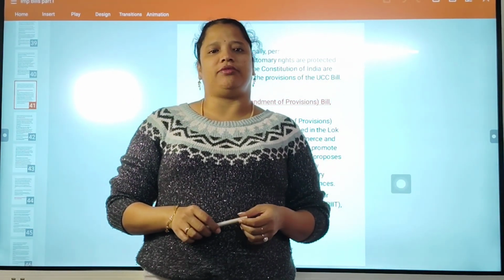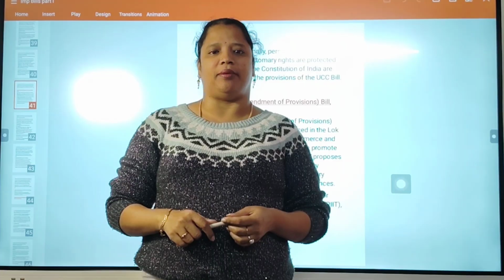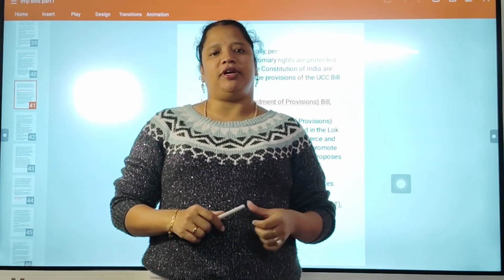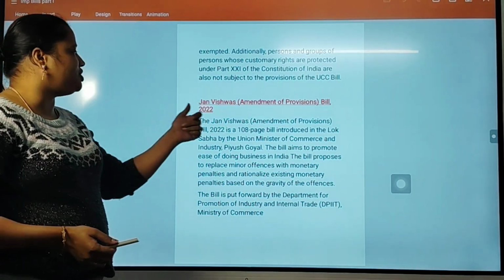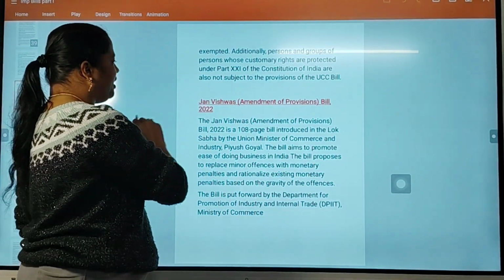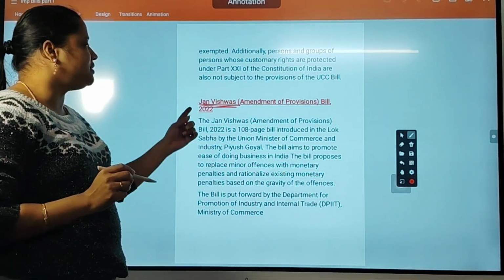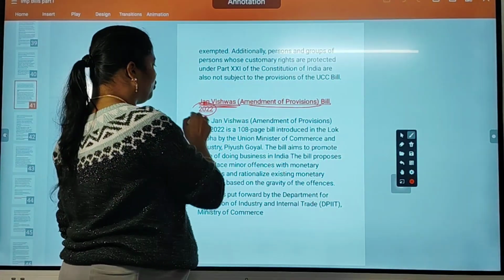In the last sessions, we finished all the important bills and big bills. In this session, we will discuss simple and small bills. So the first bill is the Jan Vishwas Amendment of Provisions Bill, 2022.